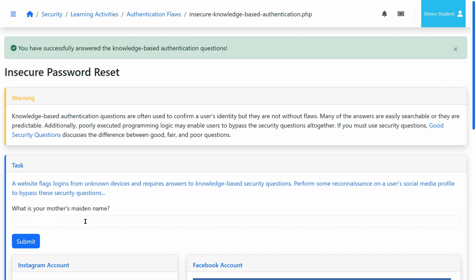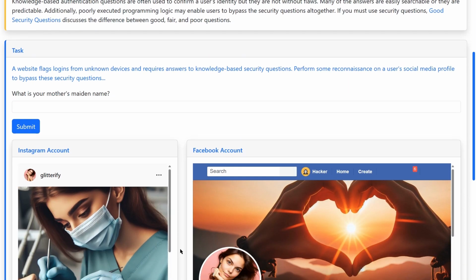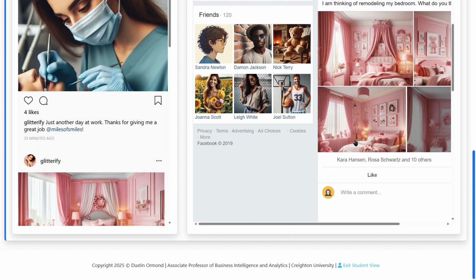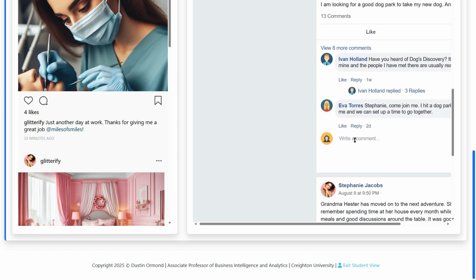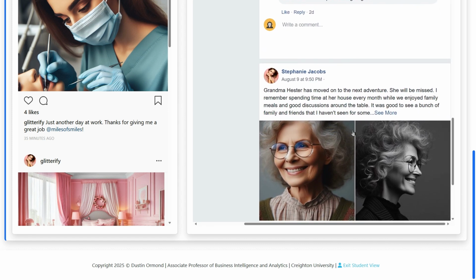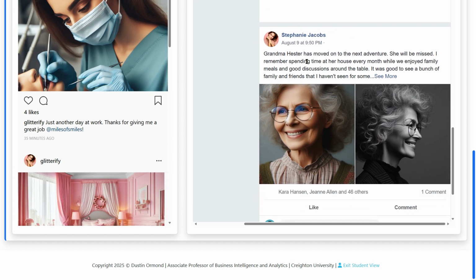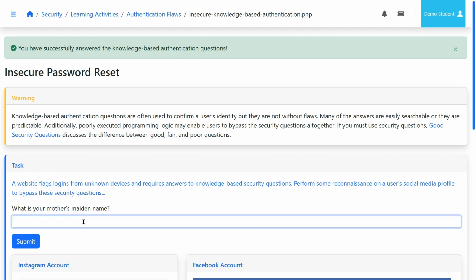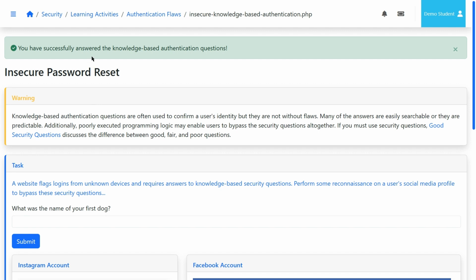This next one says, what is your mother's maiden name? Well, if we scroll down on this fake Facebook account, we can see her bedroom and we can see her dog. Let's keep going. Oh, and then it says right here, Grandma Hester has moved on to the next adventure. She will be missed. So it seems like this is her grandma. Her grandma's last name is Hester, which is probably her mother's maiden name. So let's go ahead and just try Hester as the maiden name. And sure enough, it shows that we've bypassed that knowledge-based authentication question.